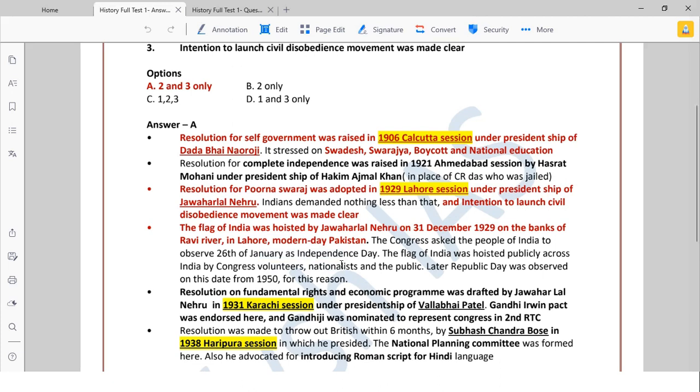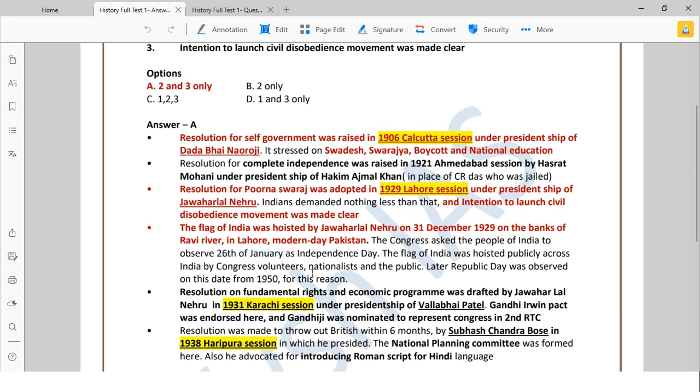But later, when did we actually get independence? August 15, 1947. But 26th January 1930 was important. So they made a concept called Republic Day, and from 1950 onwards we had Republic Day. Before that we did not have Republic Day; we had only Independence Day. To memorize this: because of what Nehru did, we have Republic Day on January 26, 1950. Originally, it is January 26, 1930, when we hoisted the flag on the banks of the River Ravi.